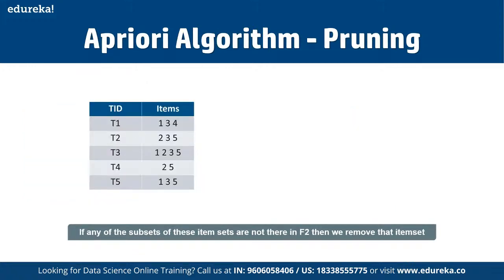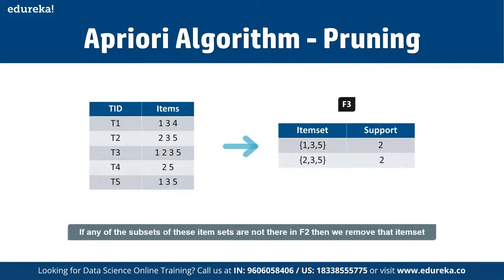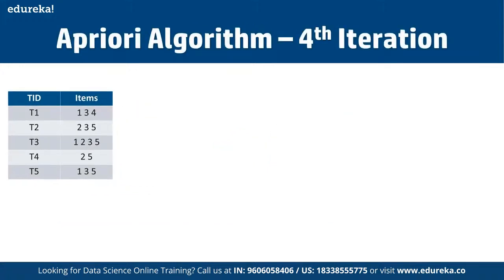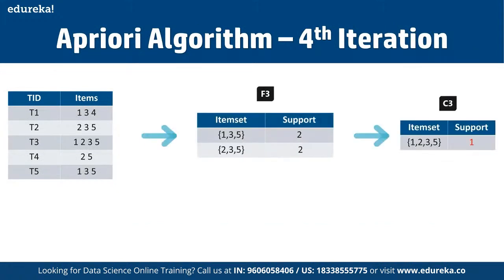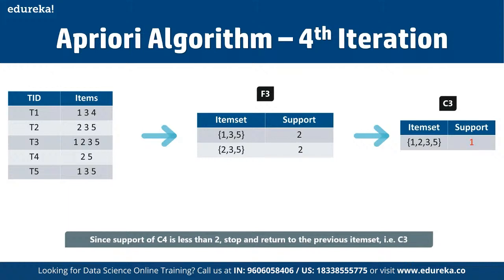And then in terms of the fourth iteration, let's suppose here we have the transaction ID, and here we have the item set and support available. Since the support of this item set is going to be less than 2, we will stop here, and the final item sets we have are F3. Until now we have not calculated the confidence value yet. So again, this is something that we have to keep in mind. So with F3, we get the following item sets.